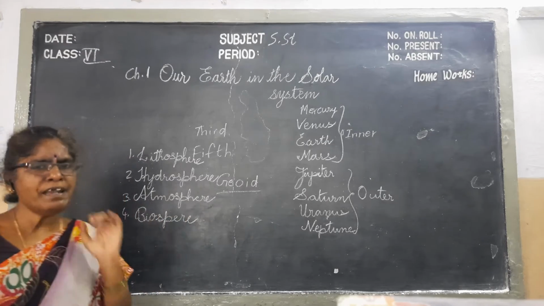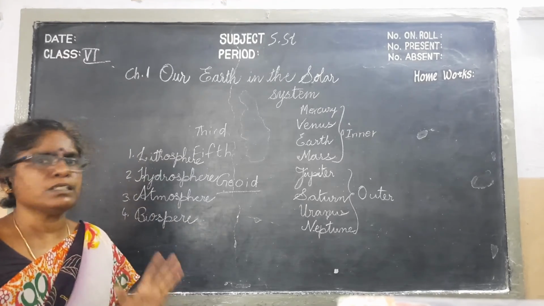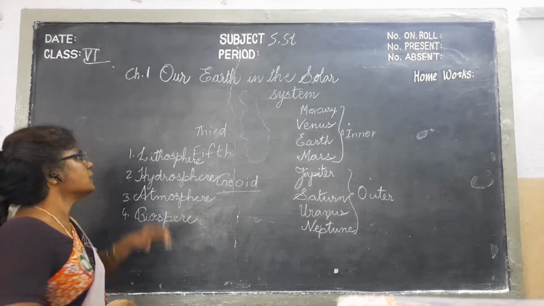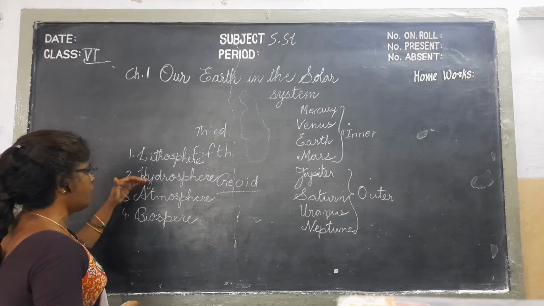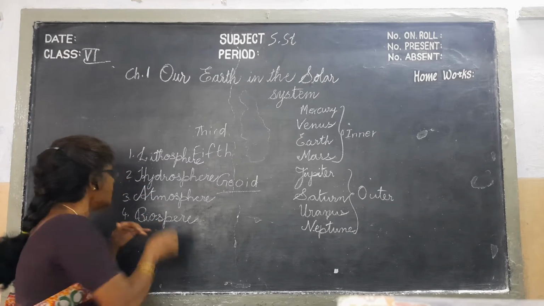There are 4 natural spheres on the earth based upon their structures.